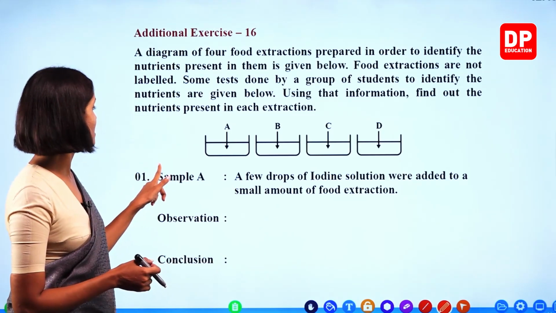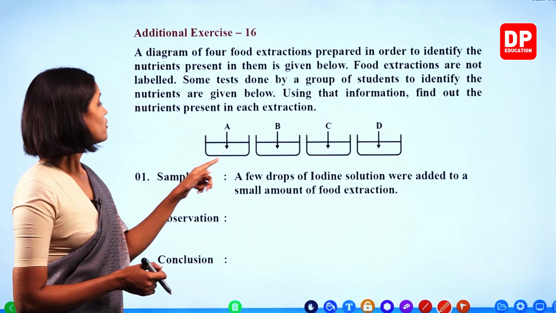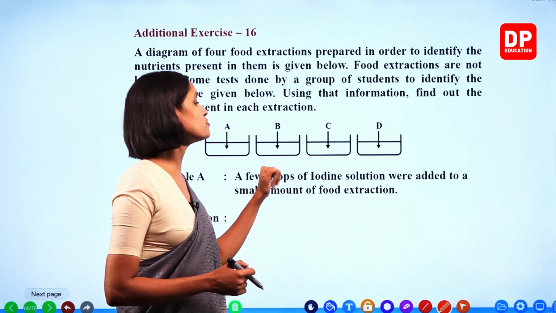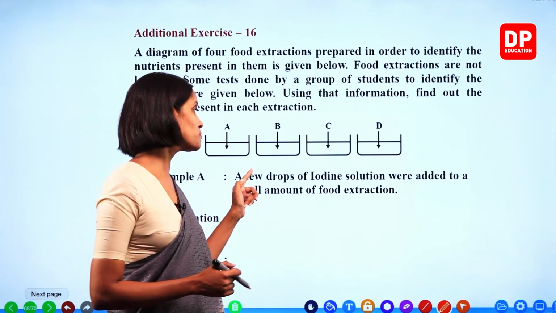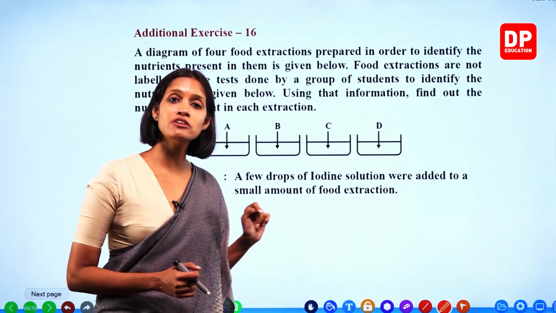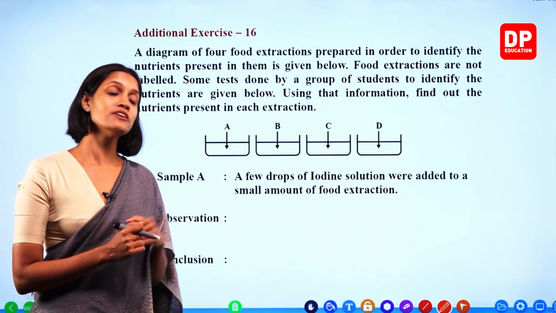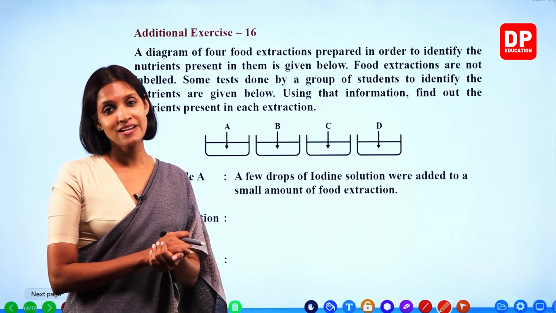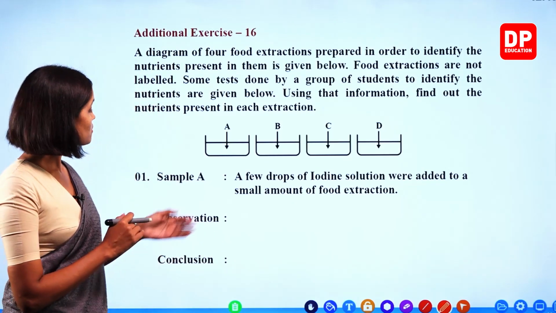Okay? Number 1, sample A. A few drops of iodine solution were added to a small amount of food extraction. Now, why do we use iodine solution? To test starch. Starch is a type of carbohydrate. Right, children? So, what is the observation?